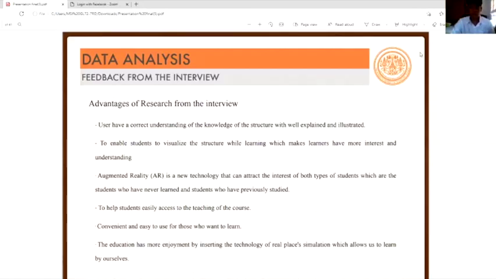Advantages of the research from the interview. Users have a correct understanding of the knowledge of the structure, which is explained and illustrated. It enables students to visualize the structure while learning, which makes learners have more interest and understanding. It is convenient and easy to use for those who want to learn.